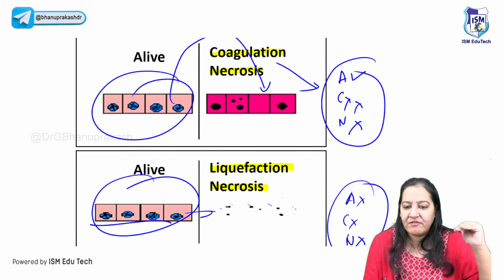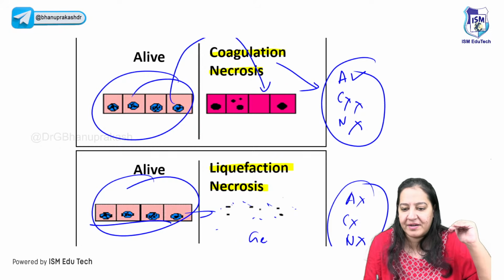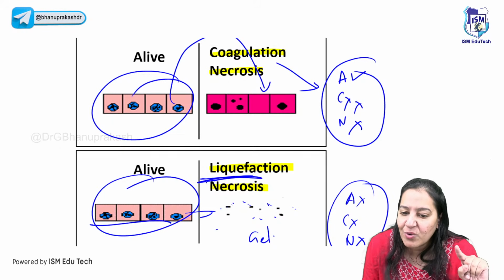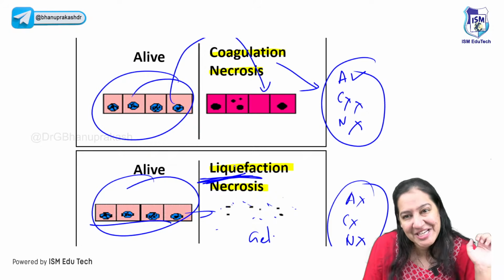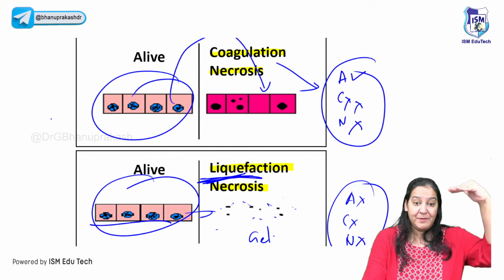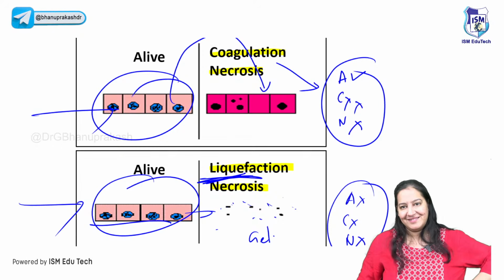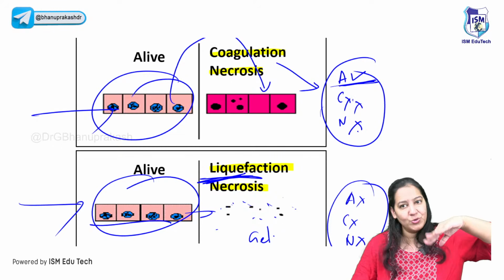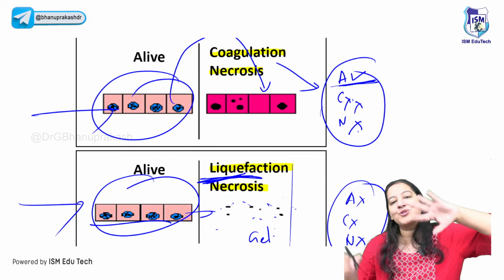A group of cells converted into a gel-like material. A semi-liquid-like material, a gel. That's why it's known as liquefactive. It's like liquid. So you can see the difference between coagulative and liquefactive necrosis. In coagulative, at least architecture persists and the other two details are lost. But in liquefactive, all three details are lost.